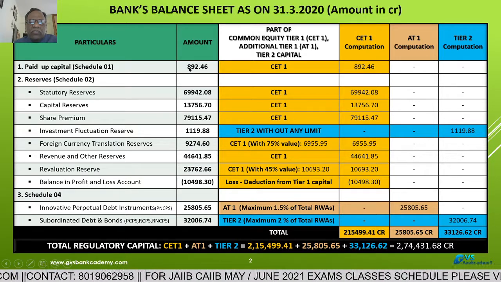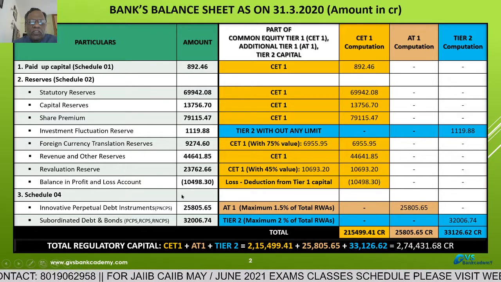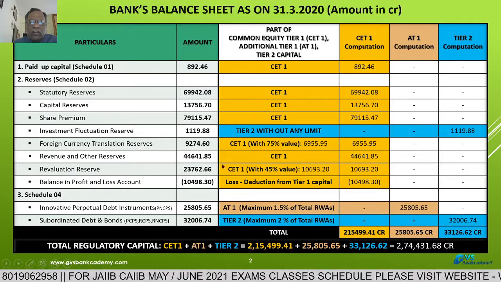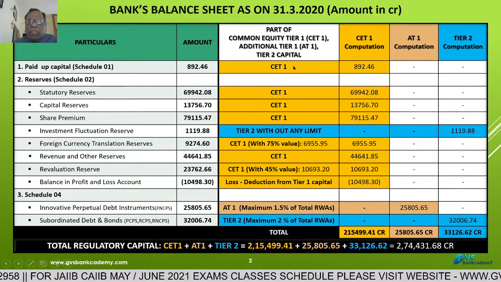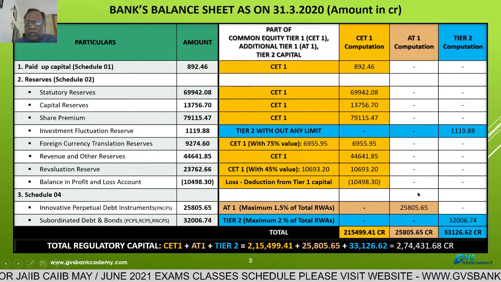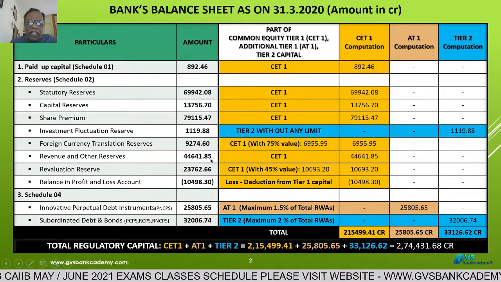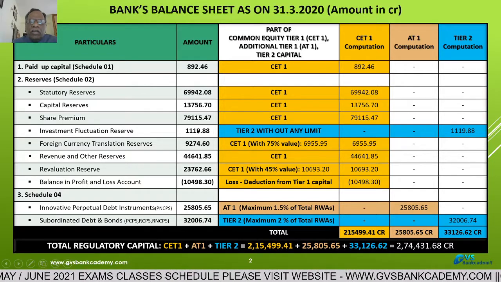So, by taking into consideration the type of question paper, I think this can be very useful for preparation of CAIIB BFM examination for calculation of common equity tier 1 capital and additional tier 1 capital and tier 2 capital instruments. I think this is very useful for preparation of CAIIB BFM risk management capital instruments calculation.